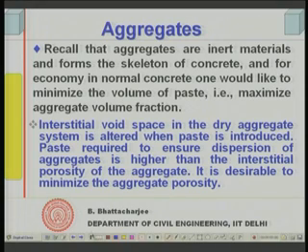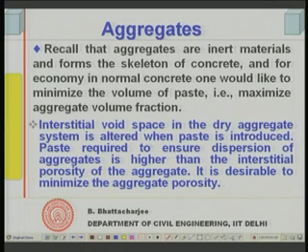Now, the interstitial void space in the dry aggregate system is altered when paste is introduced. This happens because of particle interference: if you introduce a new material into the interstitial pore space of larger size particles, a point comes when they start pushing the larger particles themselves. It is called particle interference. Paste also causes some interference, and therefore the void space in the dry aggregate system is actually increased.